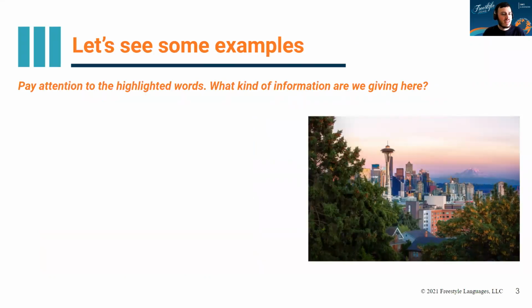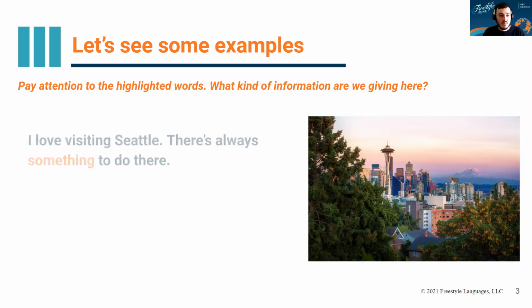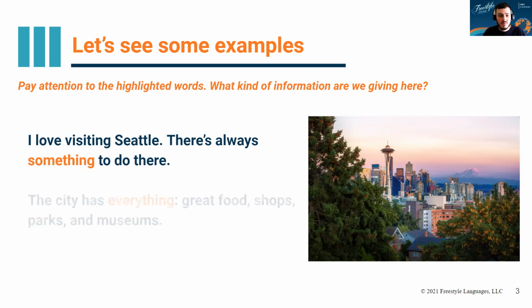I'm going to read some example sentences, and as I read, pay attention to the highlighted words. What kind of information are we getting or giving when we hear or say these words that you see highlighted? I love visiting Seattle. There's always something to do there. Something. Okay.